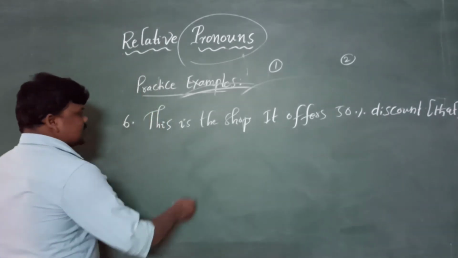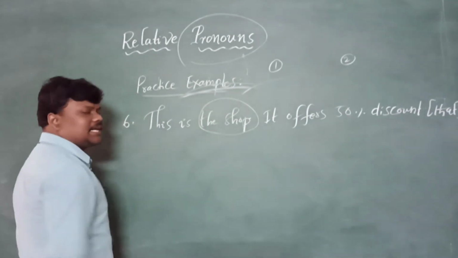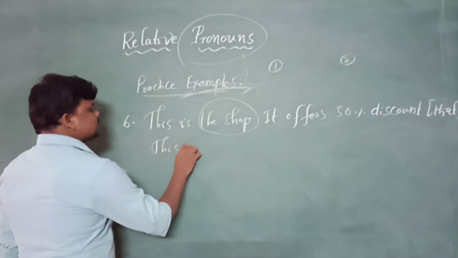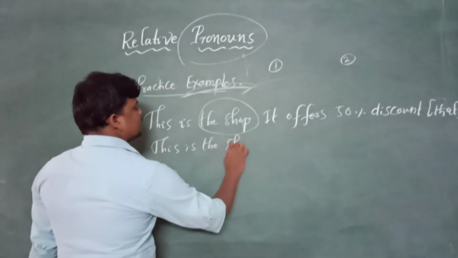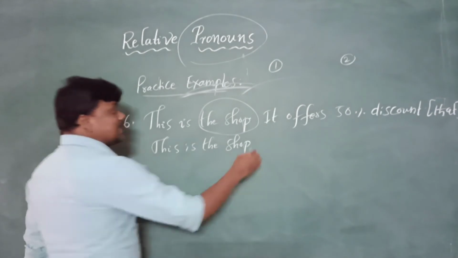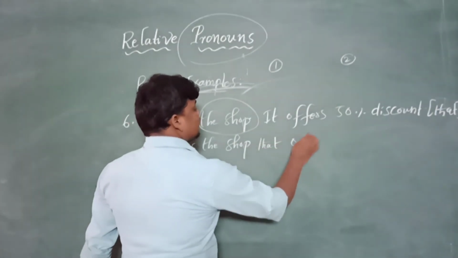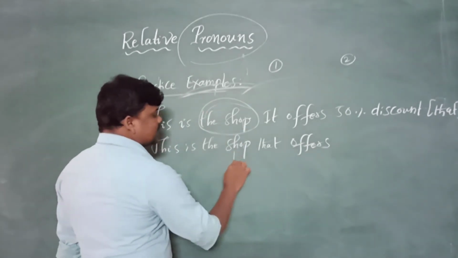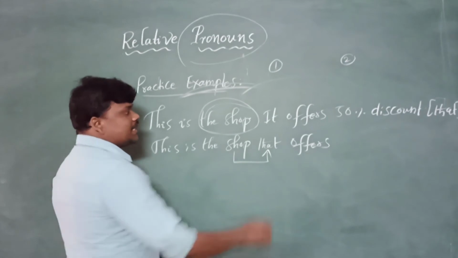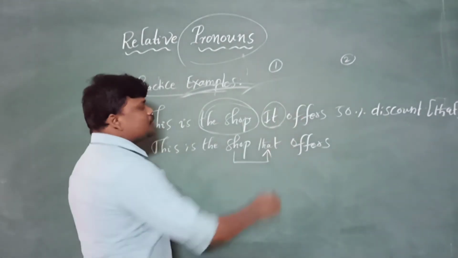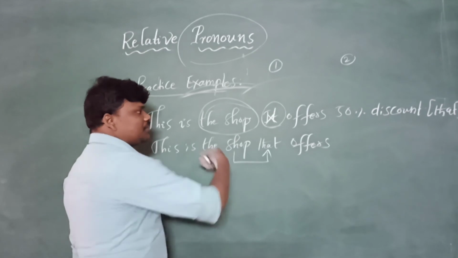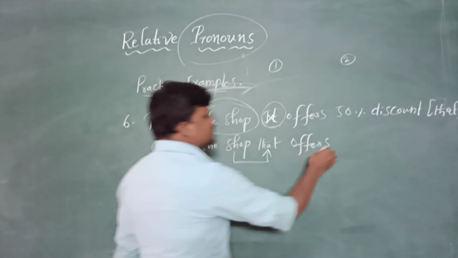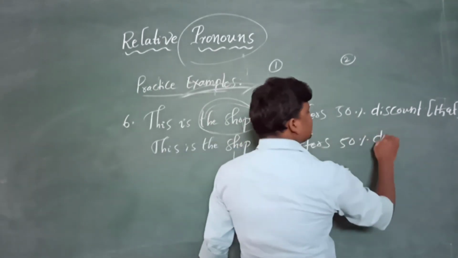We need to identify where is the thing, where is the place, where is the animal. This is the shop that offers 50% discount. As shop is a thing and it immediately follows, the second sentence's starting pronoun should be removed and we combine the sentences as usual.